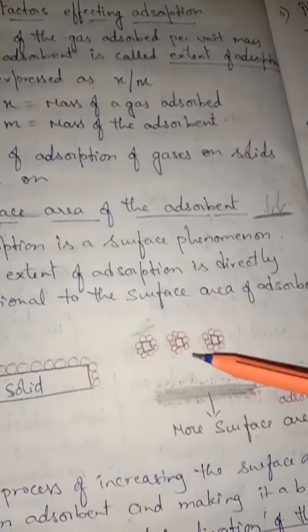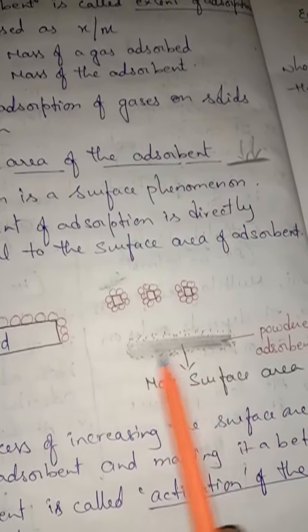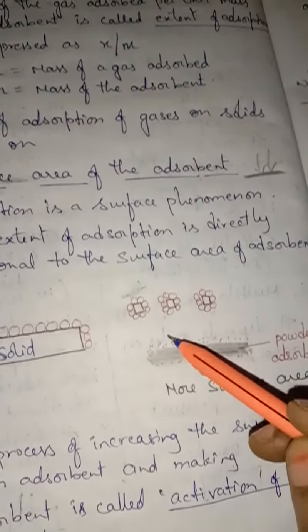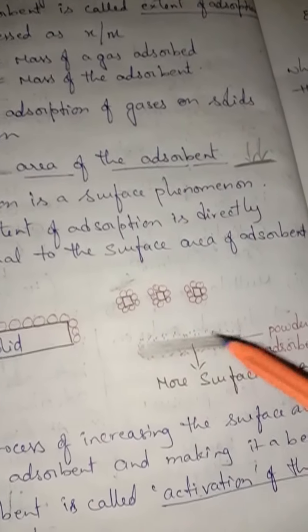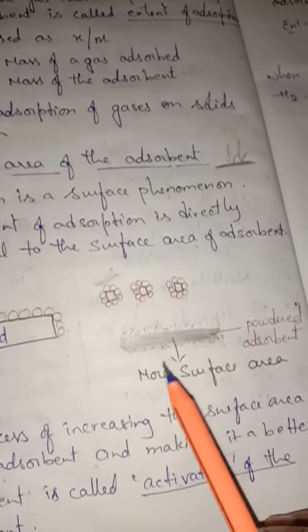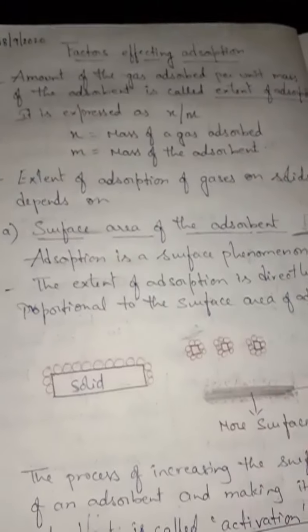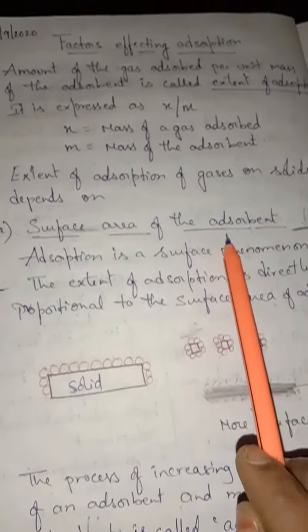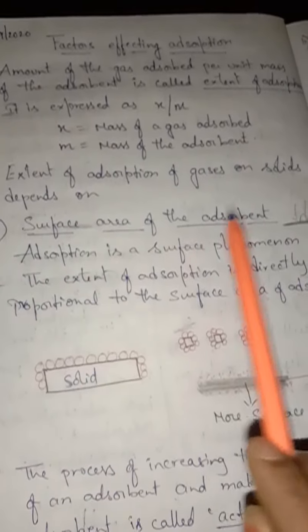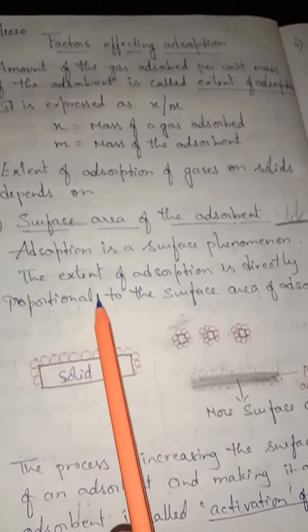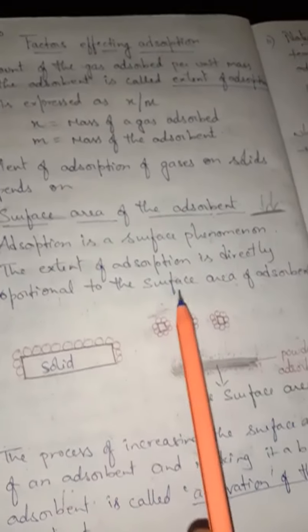If you make it into powder, in this way, more molecules are going to be adsorbed on the surface. The more the surface area, the more the extent of adsorption. So the extent of adsorption is directly proportional to the surface area of the adsorbent.